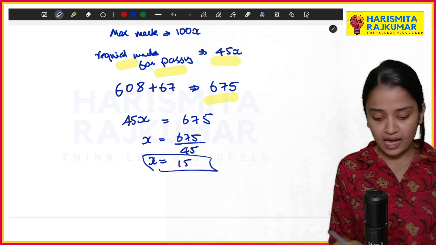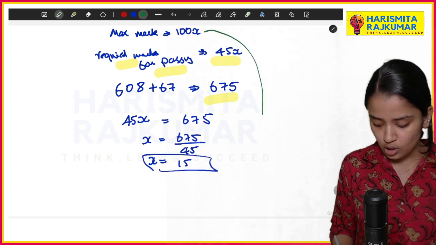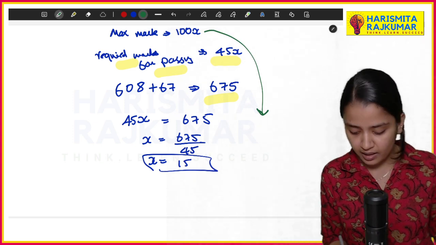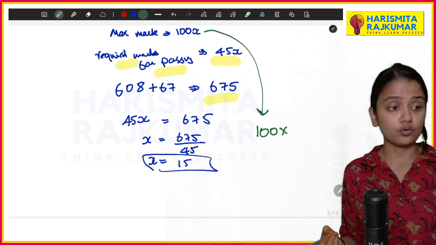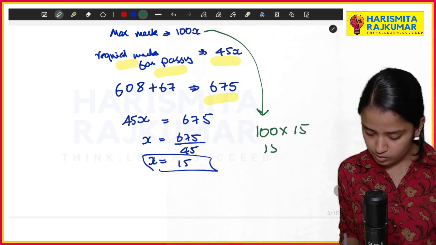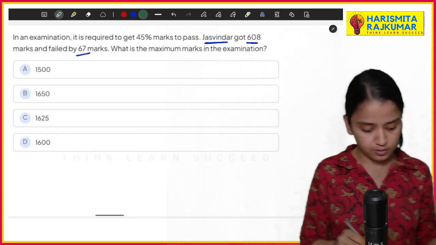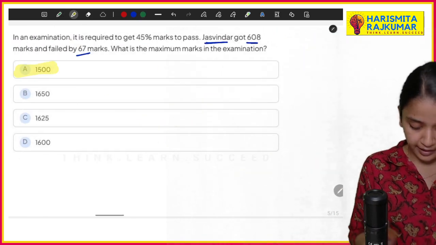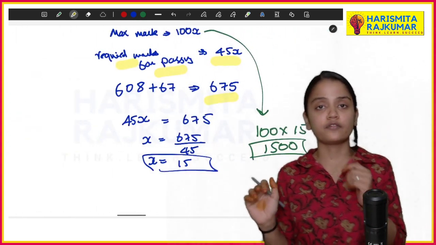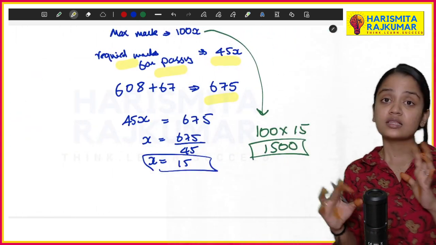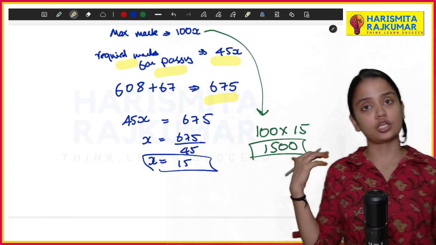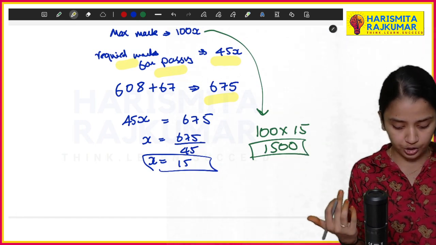Now they are asking for the total marks, right? So the maximum mark is 100 into 15, so 1500 is your total marks because x is 15. Out of 1500, if you get 675, you pass. 675 is 45 percentage of 1500. If you want, you can check it.